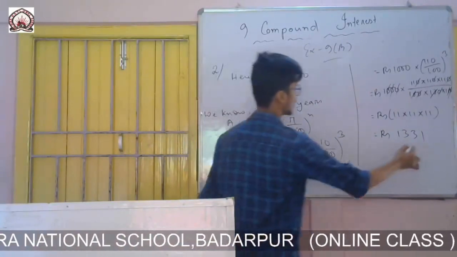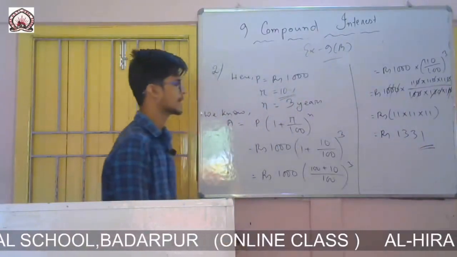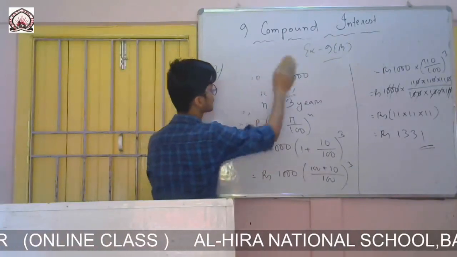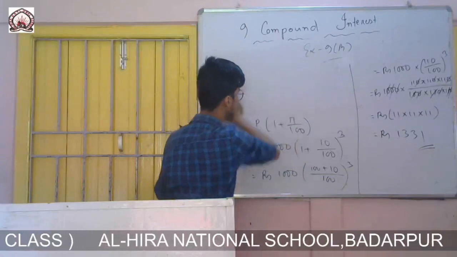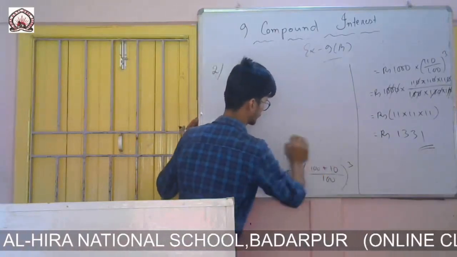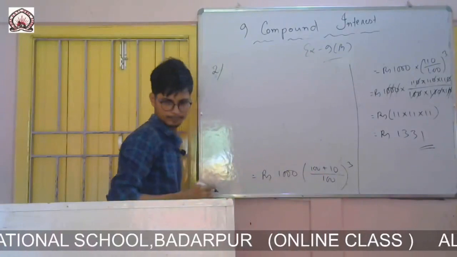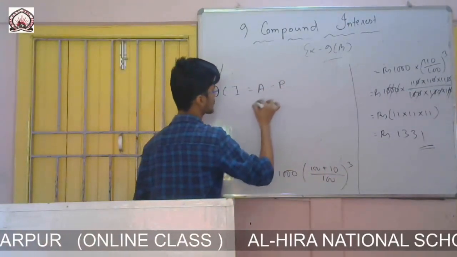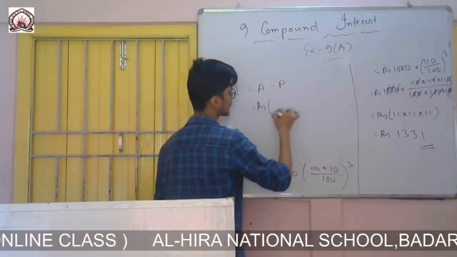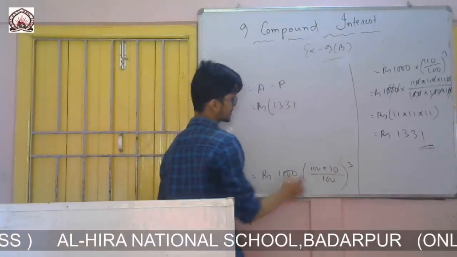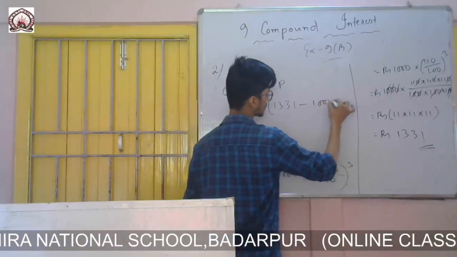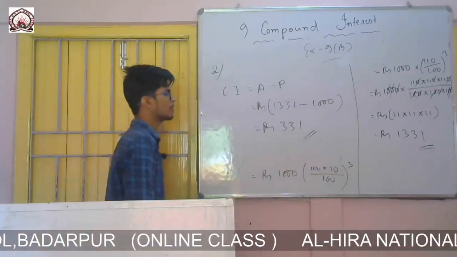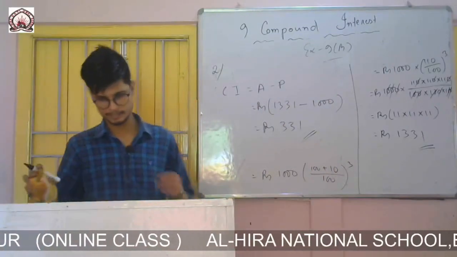So this is the amount after 3 years. Now I have to calculate the compound interest. Therefore CI equals amount minus principal. Amount is rupees 1331, and principal is rupees 1000. So it will be 331. This is the compound interest after 3 years.